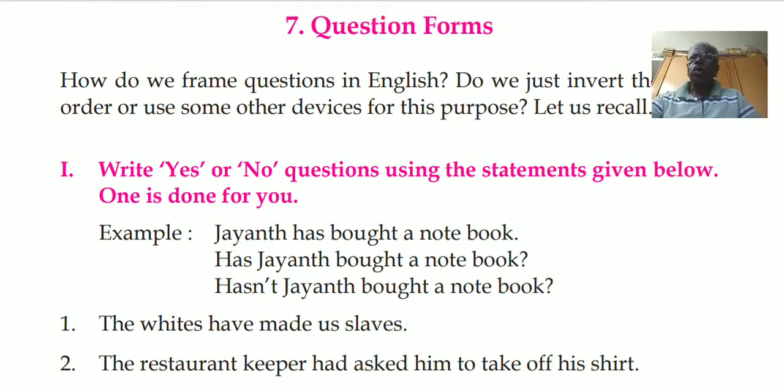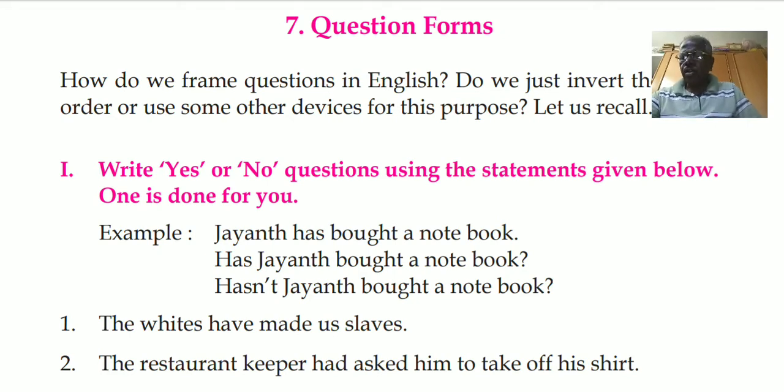That means one answer will be yes and one answer will be no. That is positive question, negative question. So the question is, has Jayant bought a notebook? One more question is, hasn't Jayant bought a notebook? We can frame two questions, positive and negative, or affirmative and negative.